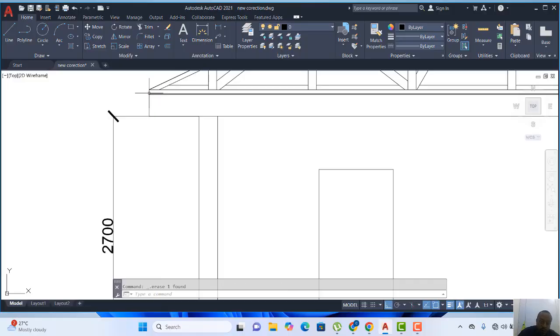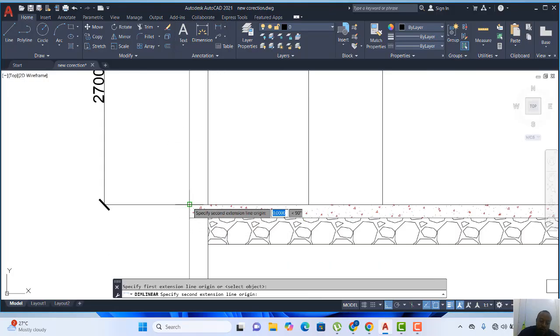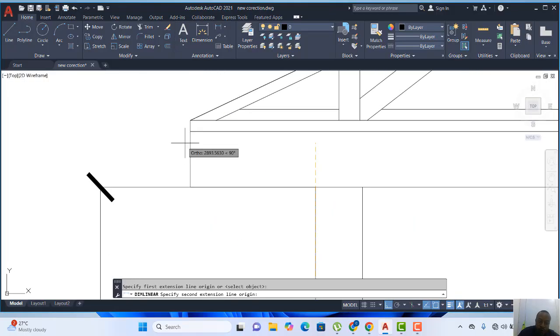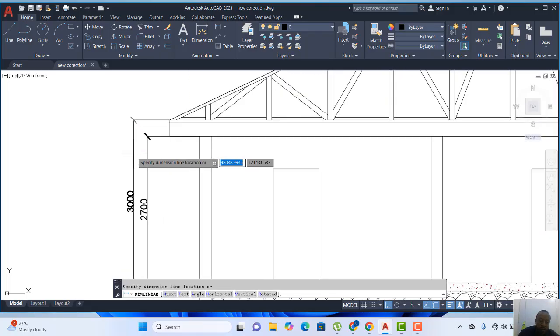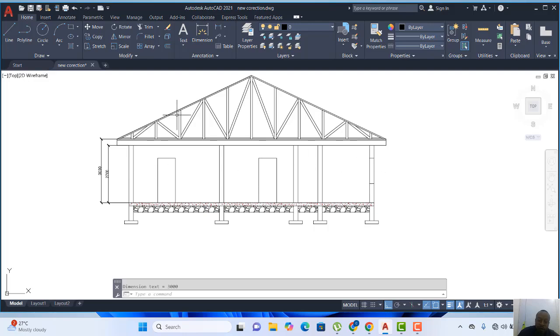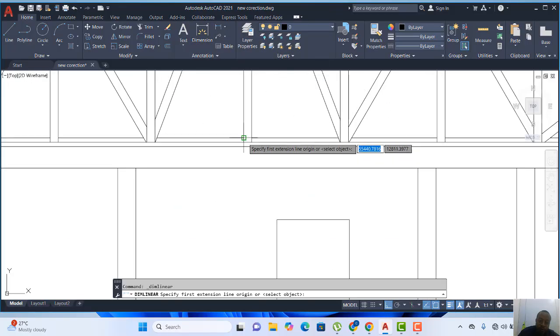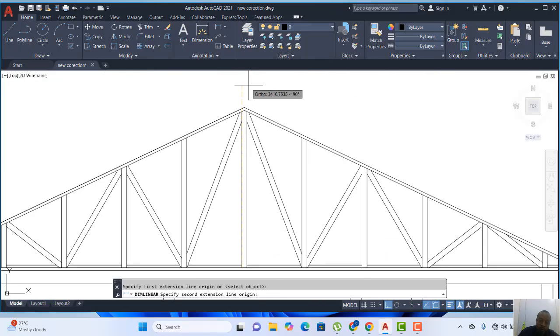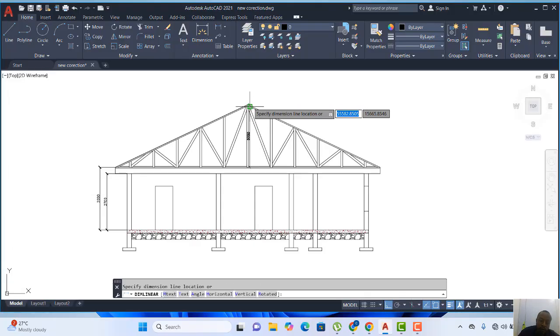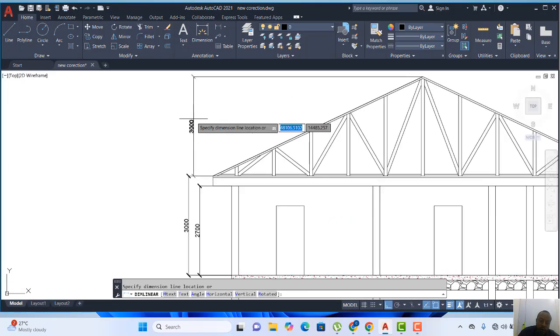So I will offset again from here to this side, so it gives us the 3000. That is the height. Alright, you can at the same time show the height of the roof as well, from here to the other height. Alright, so that is the 3000 that we use.